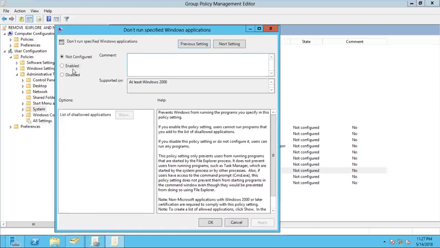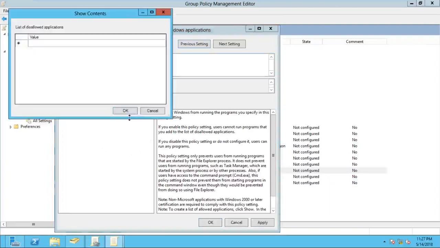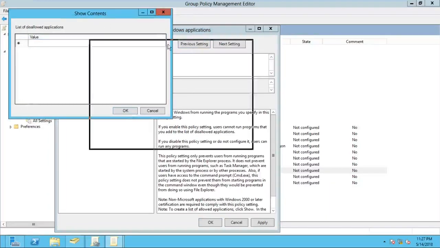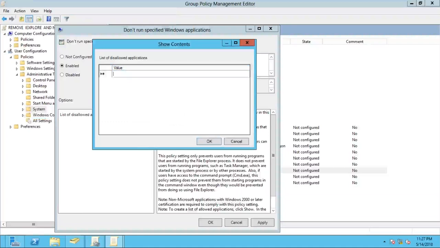In this window, we have to select the enable option first. You can see we have one option, show. In show, we have to give the application name. So click on show. Once you click show, one new window opens, and here we have to type the application name. Remember, in one box we can type only one application name, and we have to type the application name in shortcut form with extension.